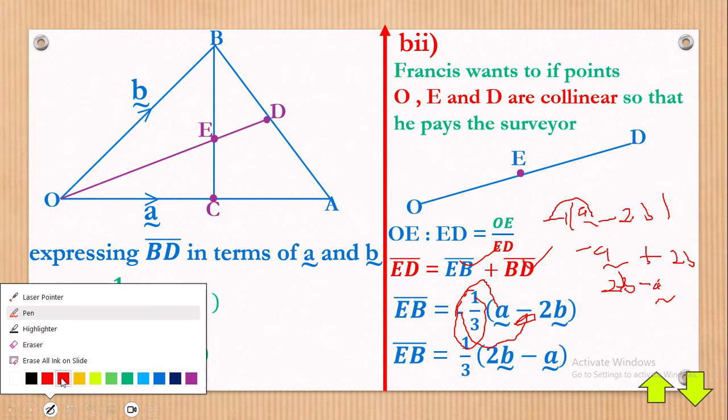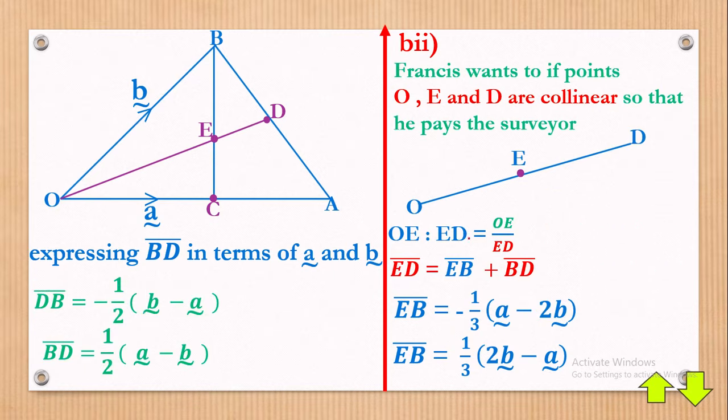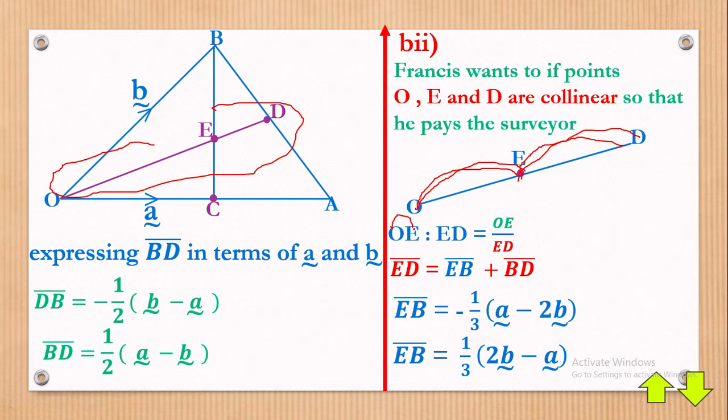We are aiming at finding the collinear point. And how can we find the collinear point? Collinear points are say O, E, D. After there, you first make a straight line of what they want. Like you have it here. After there, you now put the points the way they have given them to you. Then you say from the first letter to the next, to the ratio of from that letter to the other. So from O to E and from E to D. This can give you a fraction. So OE over ED. You must have OE. Do you have OE? Yes. Do you have ED? It's what we are finding. Once you get them, you bring them here and you divide them. Then you have the collinear points.